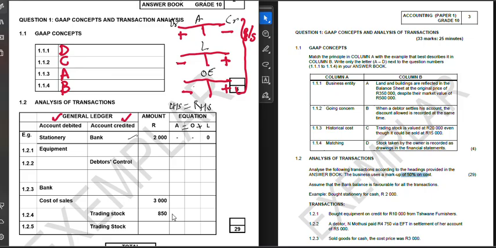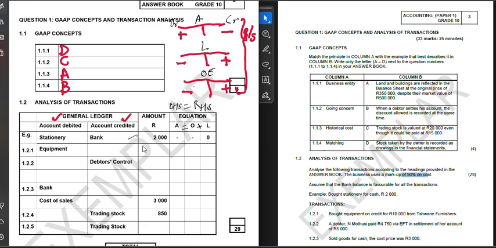Bought equipment on credit for 10,000 from Twane Furnitures. So we bought equipment. Now, if we buy equipment, what are equipments? Equipments are assets. So if we buy equipment, we are increasing the number of assets. This equipment that we bought, how much was it? We start by writing the amount here. It is 10,000. So we're going to write 10,000. That's the easy part.